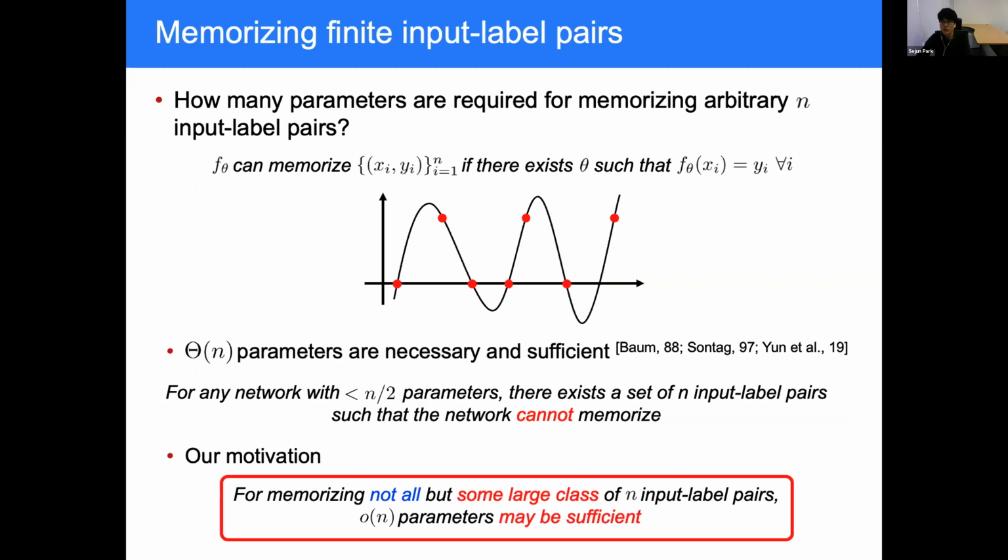In other words, this result implies that for memorizing not all, but some large class of n pairs, a number of parameters sublinear to n may be sufficient. This is our motivation, and we aim to characterize this large class of n pairs memorizable using a sublinear number of parameters.